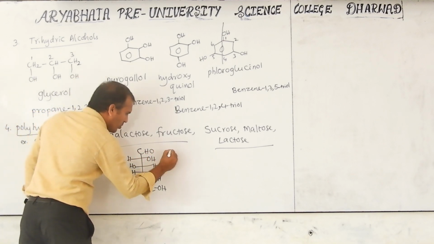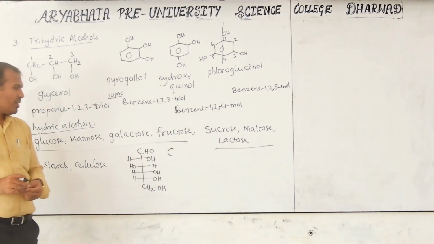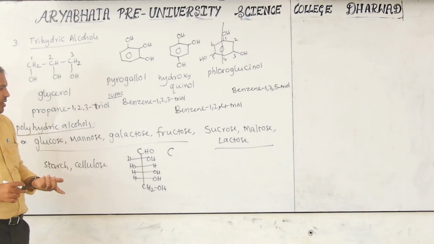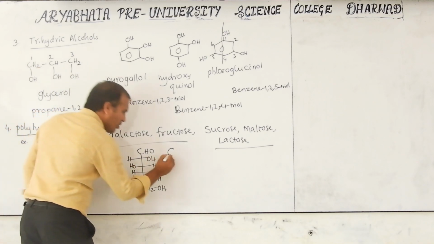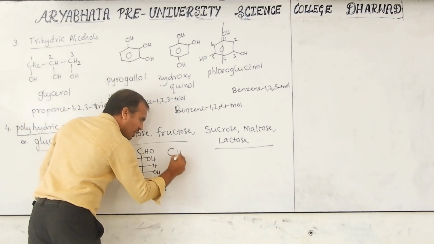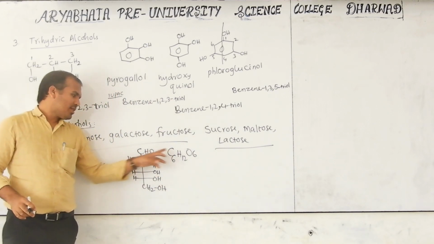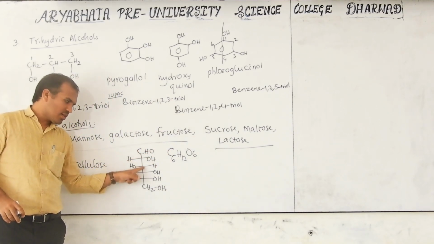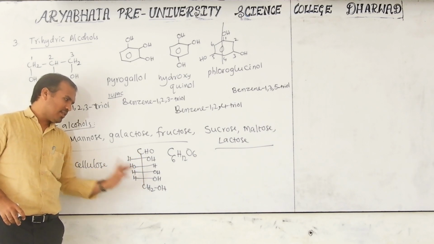The well-known glucose formula is from the first chapter of first year, basic concepts of chemistry. When you solve so many problems, at that time you will know the glucose formula, C6H12O6. Now consider how many carbons are present: 1, 2, 3, 4, 5, 6.